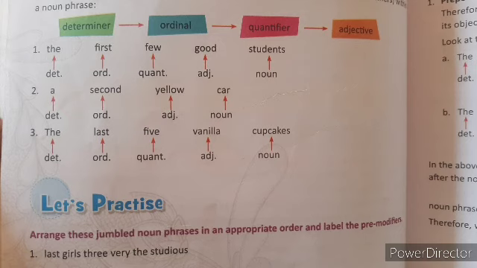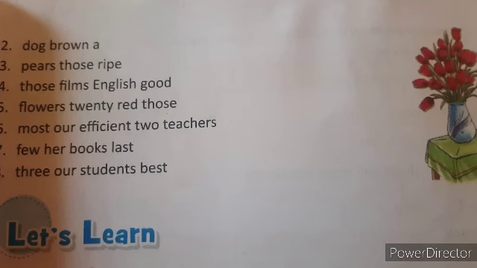Then girls is the noun. So the pre-modifiers are the, last, three, very, studious. Like that you have to find the remaining answers.